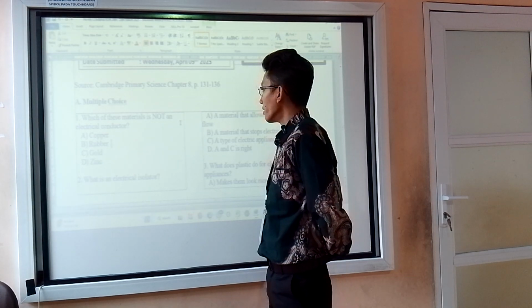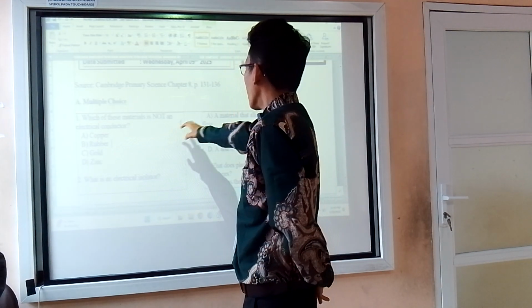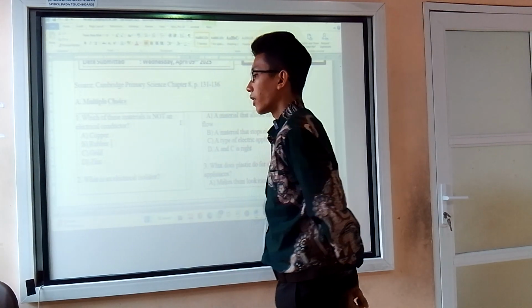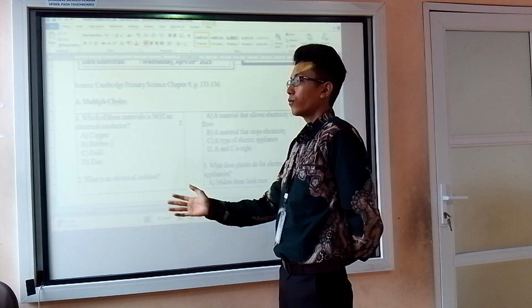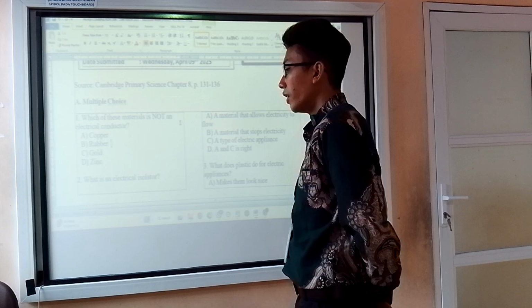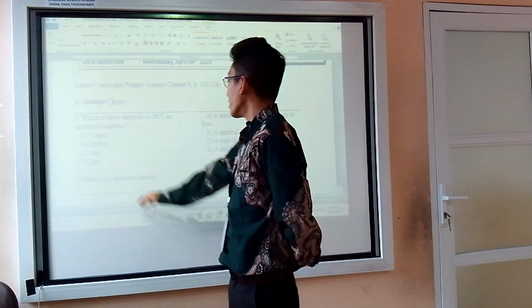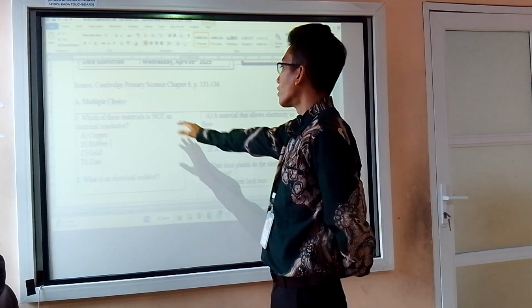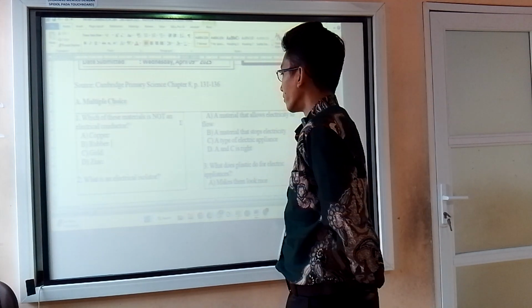Okay, next. That is not an electrical conductor. Is rubber, because rubber is an isolator. It stops electricity from flowing through it. Gold can. Gold is the best conductor. So it is not an electrical conductor.